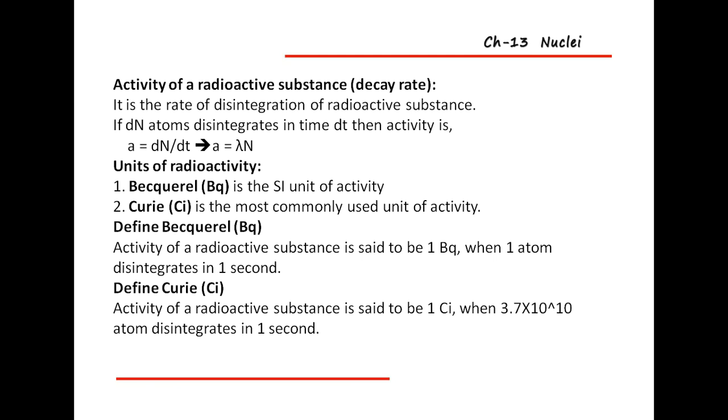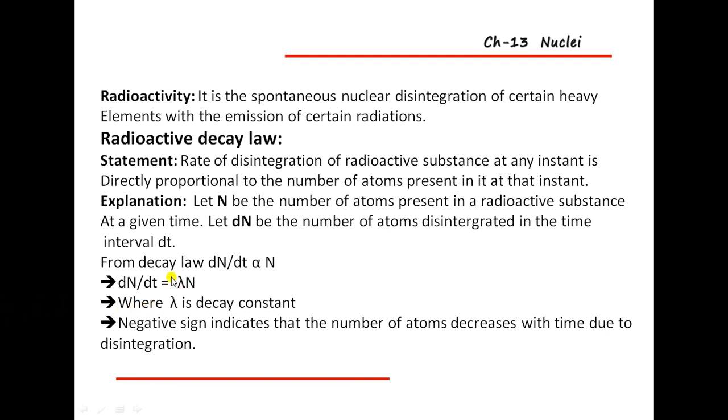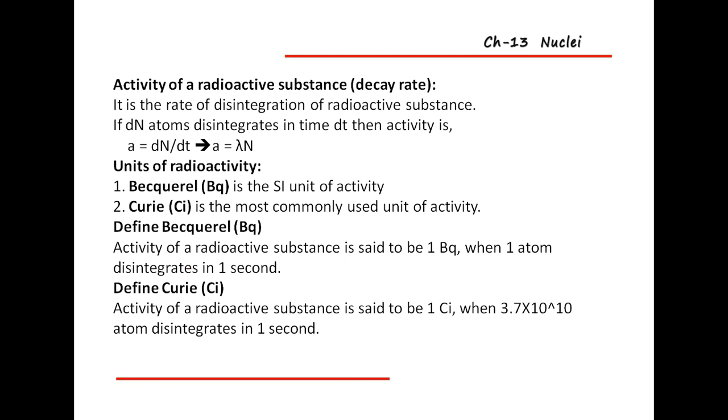If dN atoms disintegrate in time dt, then the activity A is equal to dN by dt, where A is equal to lambda into N. Because of the previous relation, dN by dt is lambda into N, so we take A is equal to lambda into N.